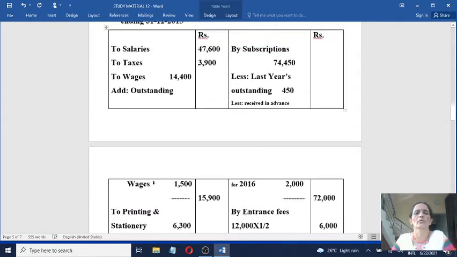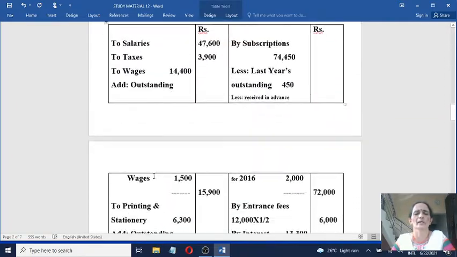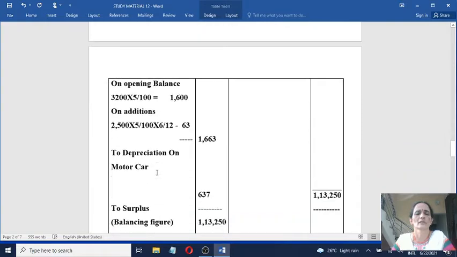Motor car value is 60,000 into 10 by 100, that is 6,000.